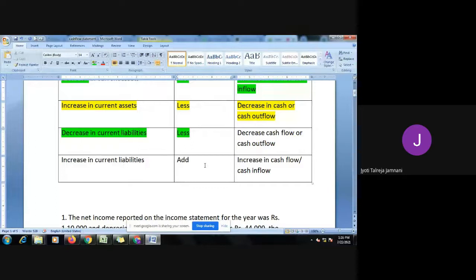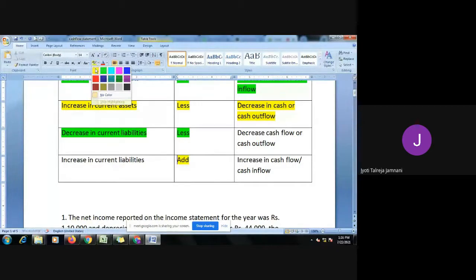Whereas increase in current liability will be added. Suppose I take a loan from Francis. So what is happening here? Francis is giving me a loan, which means my liability is increasing. I have to pay him later. I'm liable to pay. So cash is coming in because Francis gave me a loan. Liability increases, but we are getting more cash because of that.